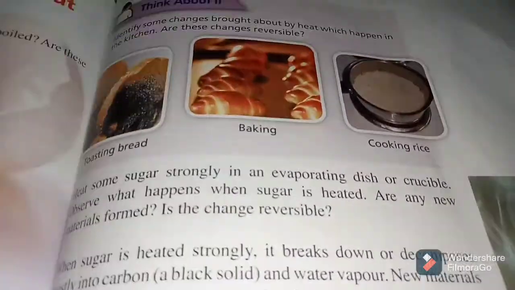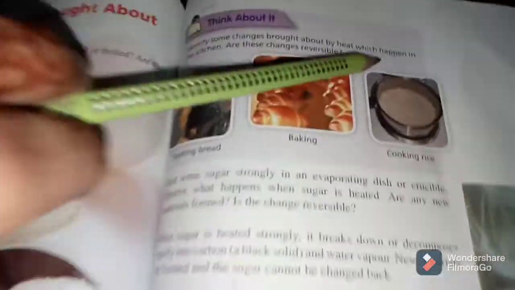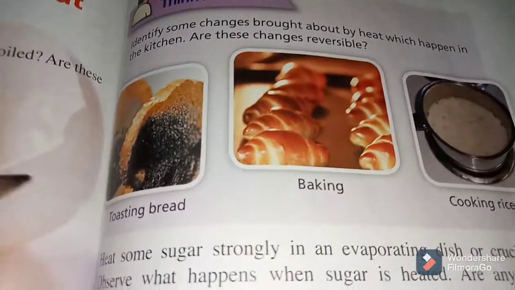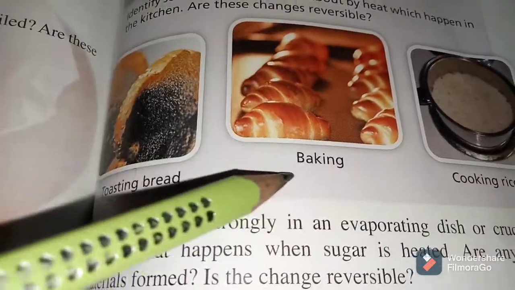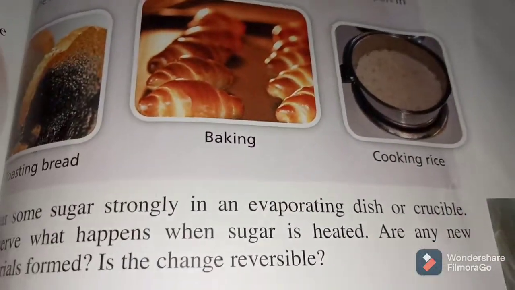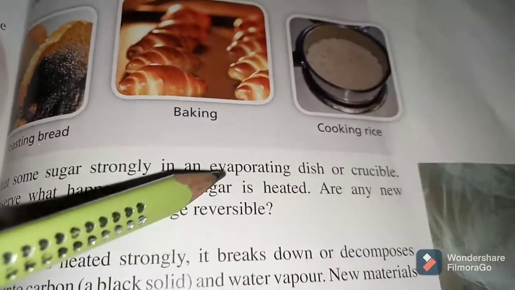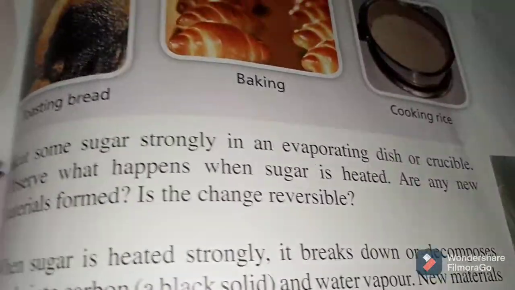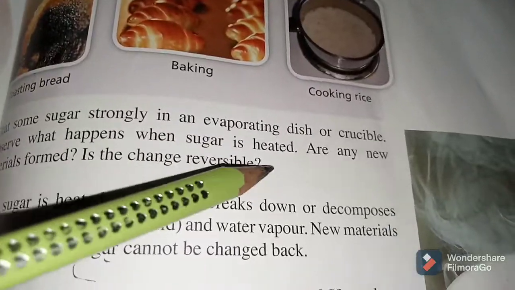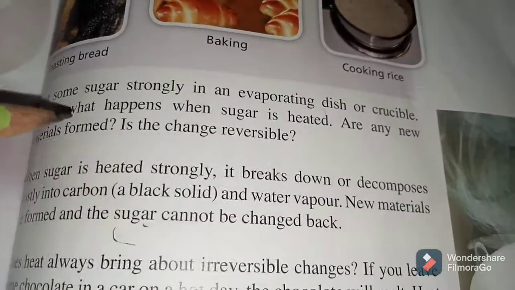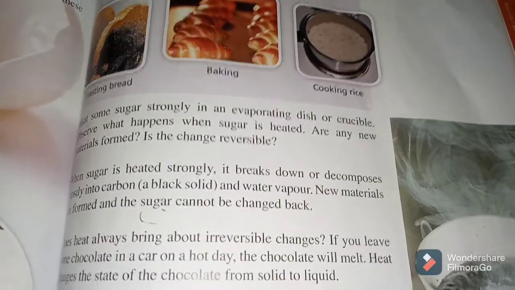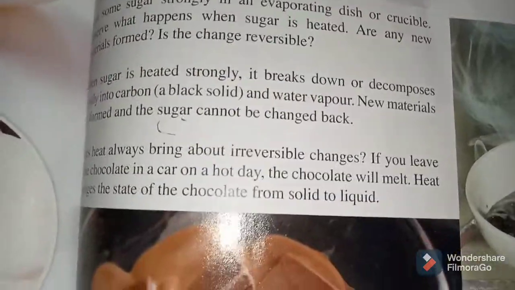Think about it. Identify some changes brought about by heat which happen in the kitchen. Are these changes reversible? Toasting bread, baking, cooking rice. Heat some sugar strongly in an evaporating dish or crucible. Observe what happens when sugar is heated. Are any new materials formed? Is the change reversible? So this is the answer to this question.